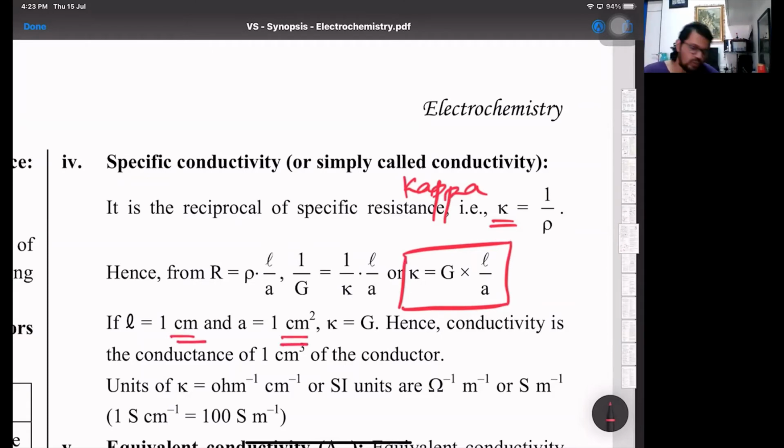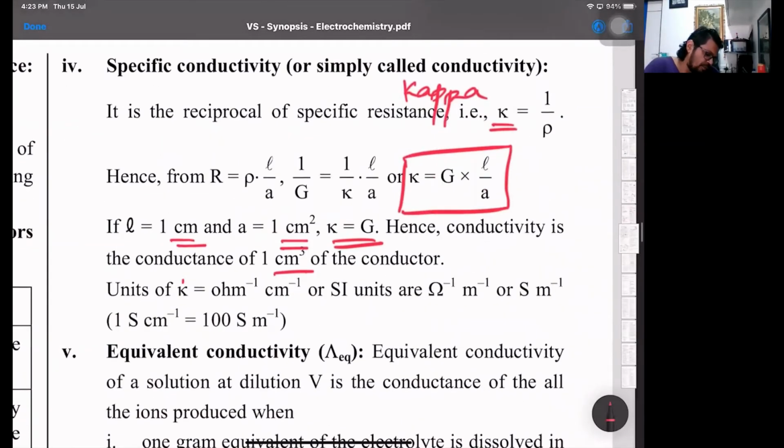Then in that case, we say conductivity is equal to conductance. So conductivity is the conductance of 1 centimeter cube of a conductor. Unit of kappa is per ohm per centimeter, or in the SI per ohm per meter or Siemens per meter. So 1 Siemens per centimeter is 100 Siemens per meter. That's the conversion part from meter to centimeter.